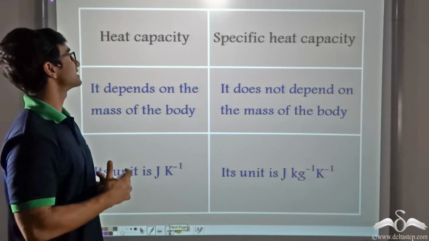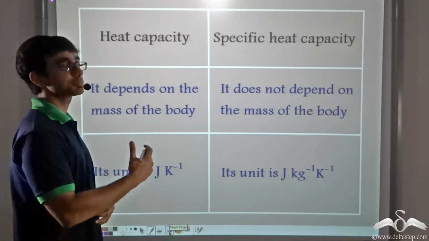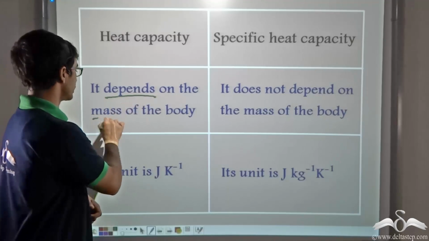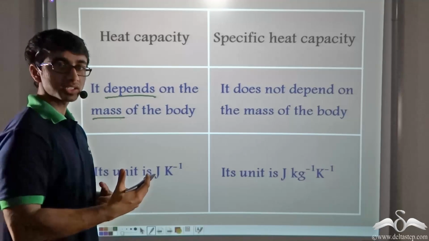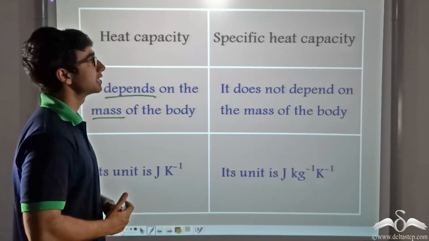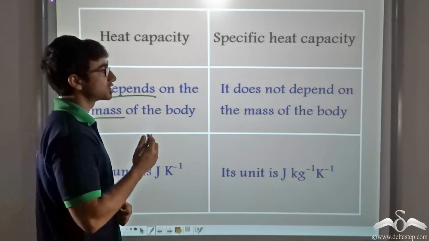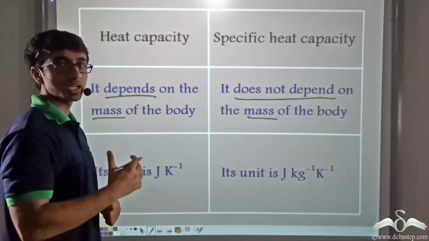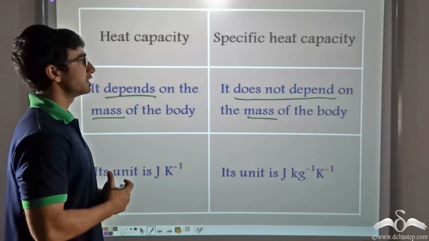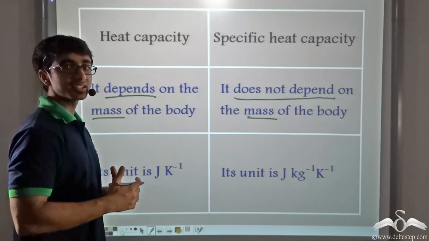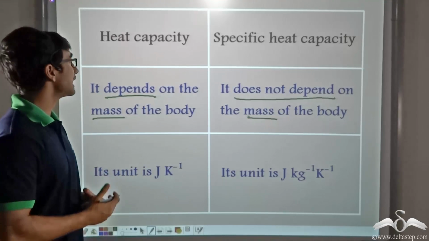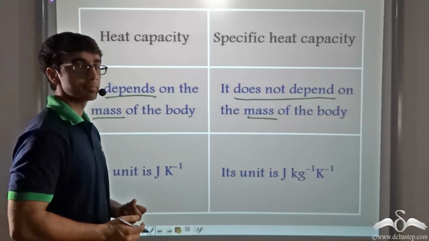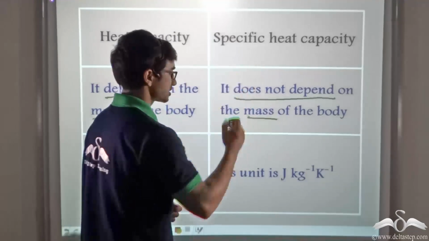So here we find out the basic differences between heat capacity and specific heat capacity. Heat capacity depends on the mass of the body, that is, more the mass, more will be the heat capacity. And specific heat capacity does not depend on the mass of the body. It is independent of the mass of the body. If we consider a kilogram of water and 500 gram of water, they will have different heat capacity. But the specific heat capacity will be the same because it is being considered for unit mass.